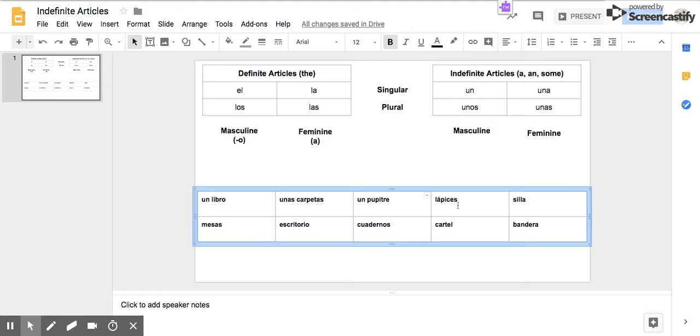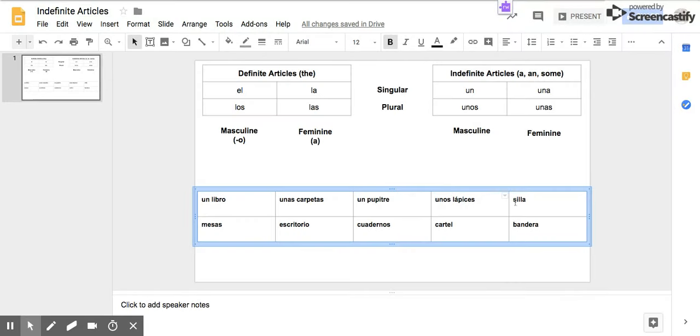Now here we have a weird word. We have lápices. It started out as lápiz, but in Spanish, when a word ends in Z and we want to make it plural, we drop the Z, change it to a C, and add ES. I'll give you a second to determine whether that's going to be un, una, unos, or unas. Remember, ask yourself, is it singular or plural, masculine or feminine? And it's going to be unos lápices.